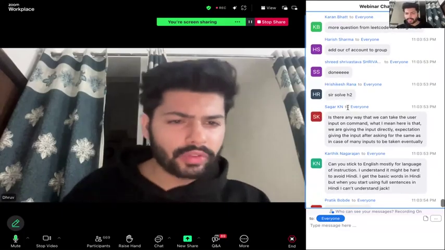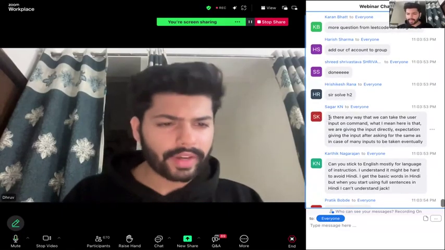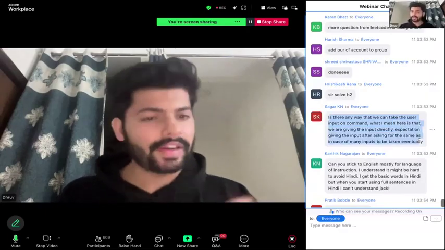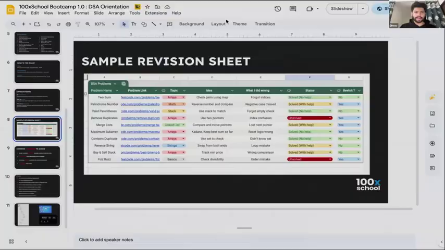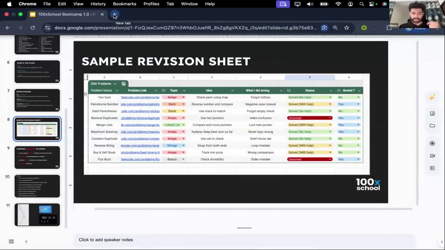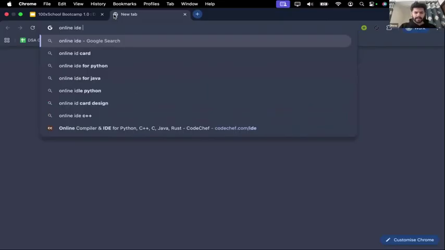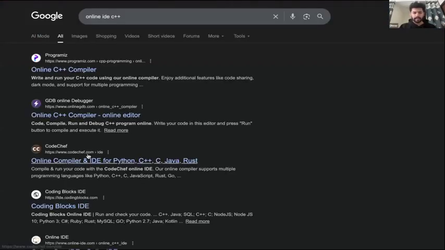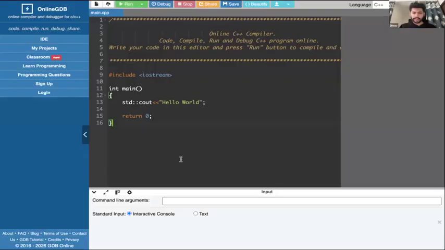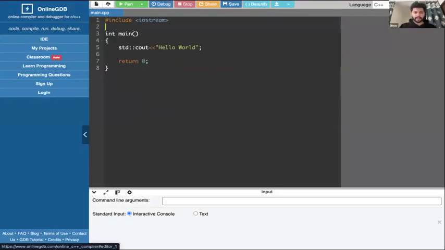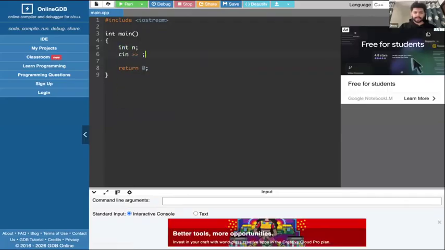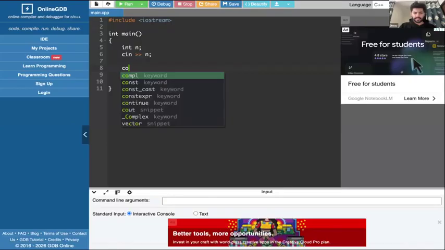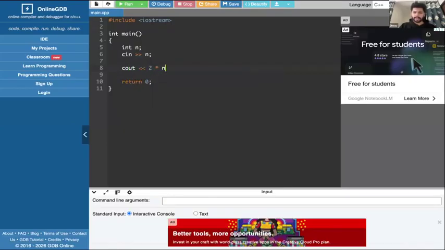Is there any way that we can take the user input on command line? What I mean here is, I understand you can take that on command line also. So you will find two types of IDEs. One type of IDE that we just used today is CodeChef. So if you, let's say, search online IDE C++, if you open this GDB, and write some code here, let's say int n, cin n, cout 2 into n.